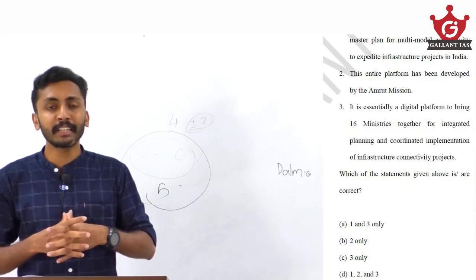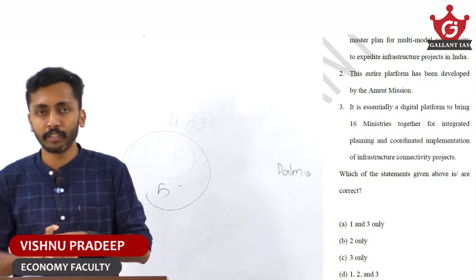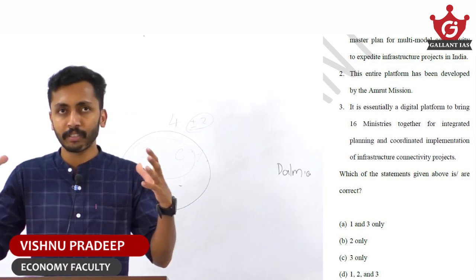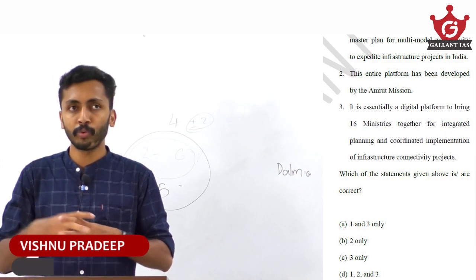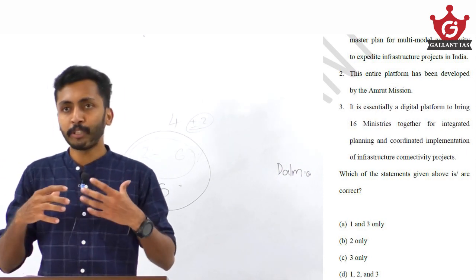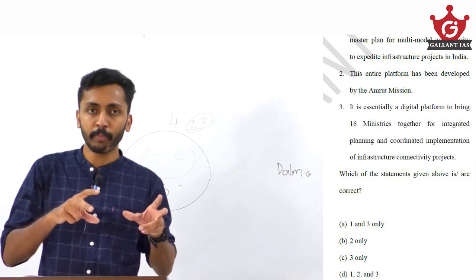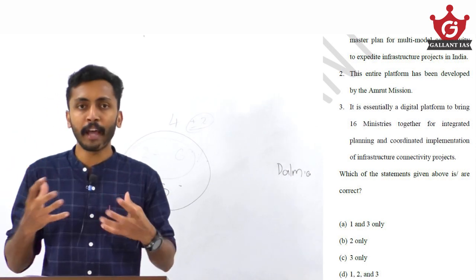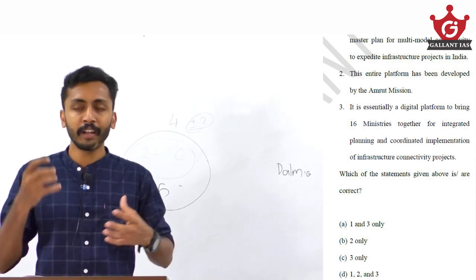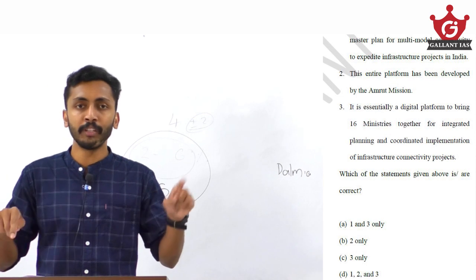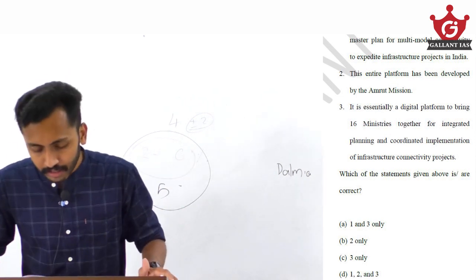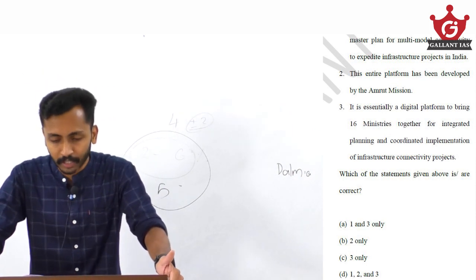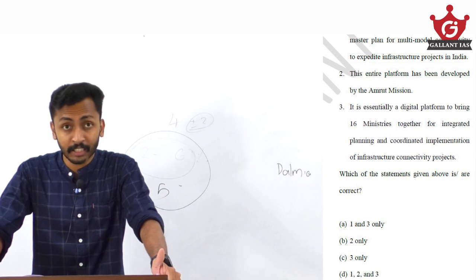And this PM Gati Shakti plan is a plan introduced in this budget for the whole-scale development of the infrastructure system in our economy, through solving the mismatch in communication between different departments and different ministries. So it's a platform for active and efficient coordination between the ministries for infrastructure development. The Gati Shakti is the 100 lakh crore national master plan for multimodal connectivity to expedite infrastructure projects in India. That is a correct statement.